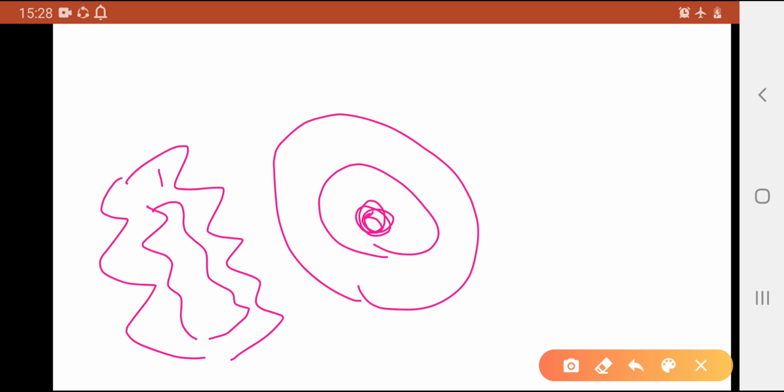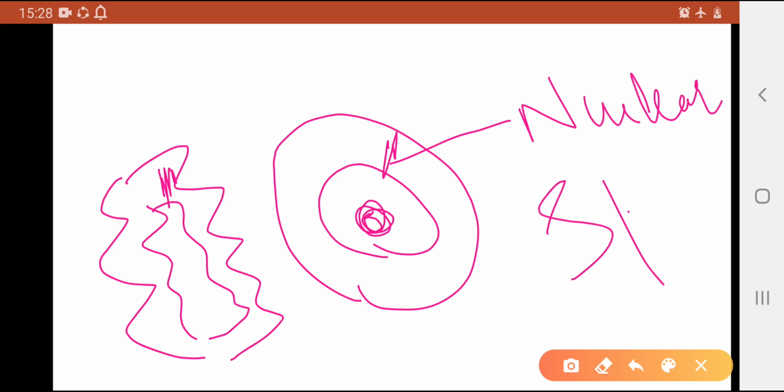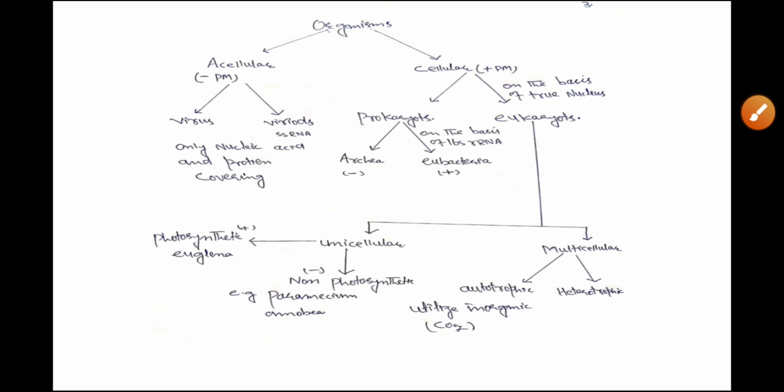And the space in between this is called the intermitochondrial space, and this space is called the nuclear space. I hope this is clear to you. This is called the intermitochondrial space. Now we can come to another concept, that's organisms.